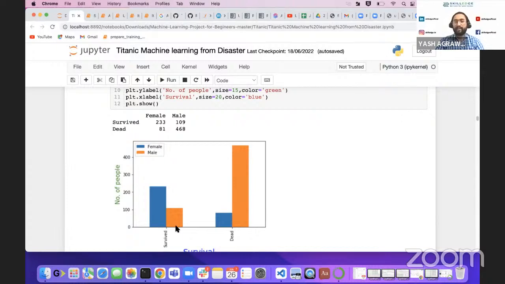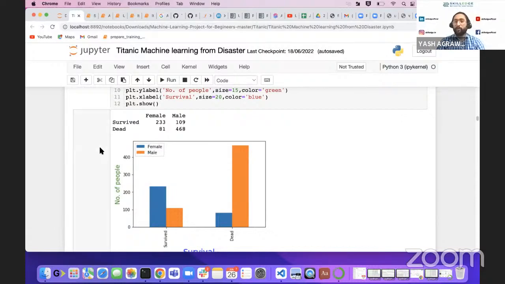Initially the boats were filled with young kids, ladies and females. Males were given second preference. That's why females have more advantage among the survived class.